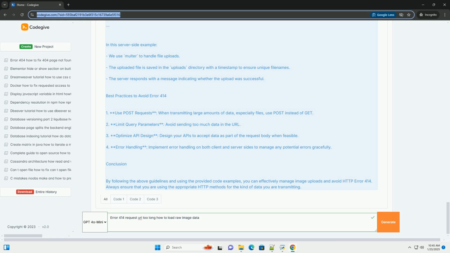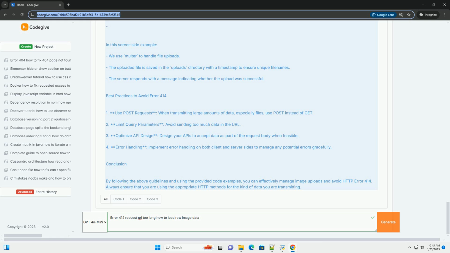Example: loading raw image data with POST. Client-side code, JavaScript. Here's an example of how to upload an image using a POST request in JavaScript, using the Fetch API. In this example, a user selects an image file via an input element. The image is uploaded using a POST request with form data, which automatically sets the content type header to multipart/form-data.